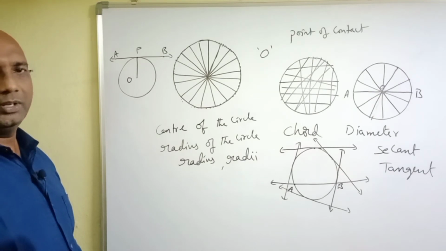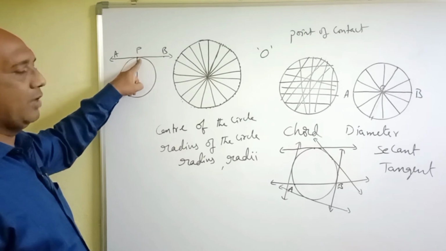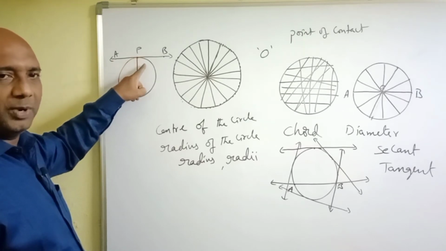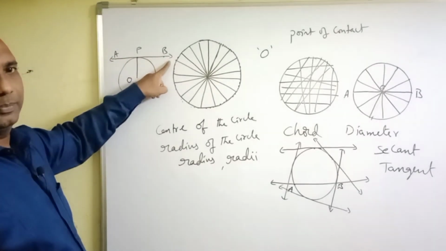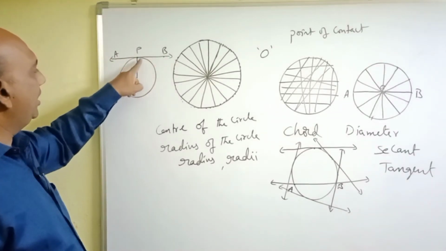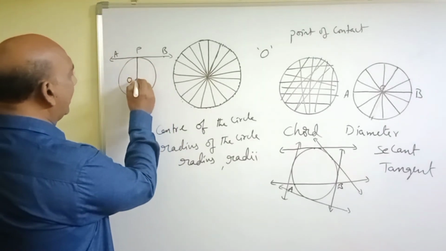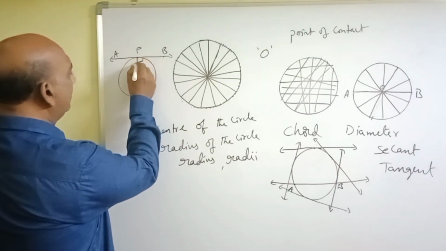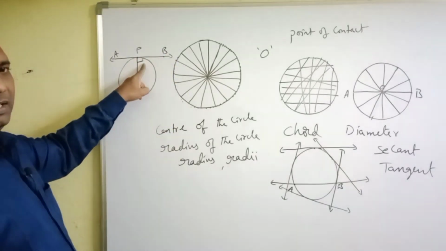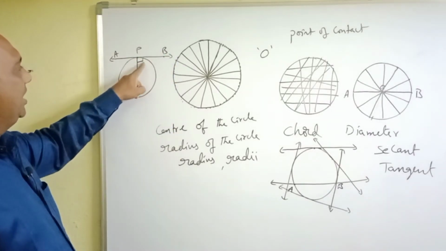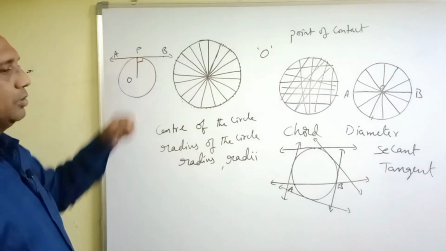The line segment formed by joining the center of the circle to the point of contact is always perpendicular to that particular tangent. So, OP is perpendicular to AB. That means the angle here, angle OPB, the angle between these two lines, is 90 degrees. That's why OP is perpendicular to AB.